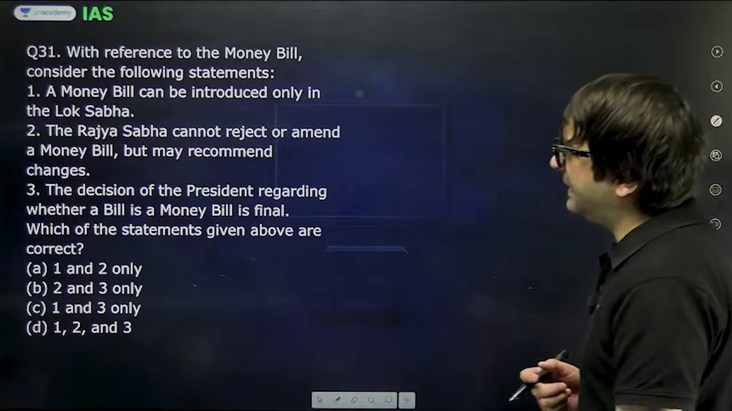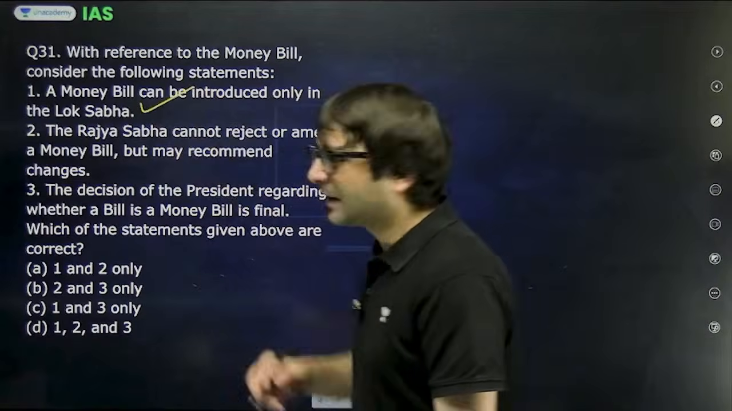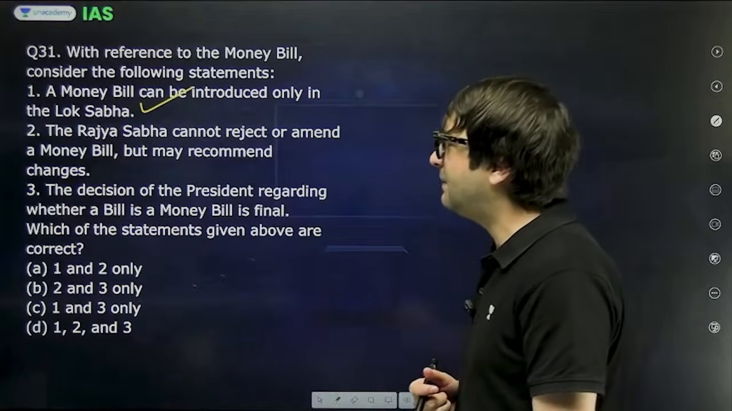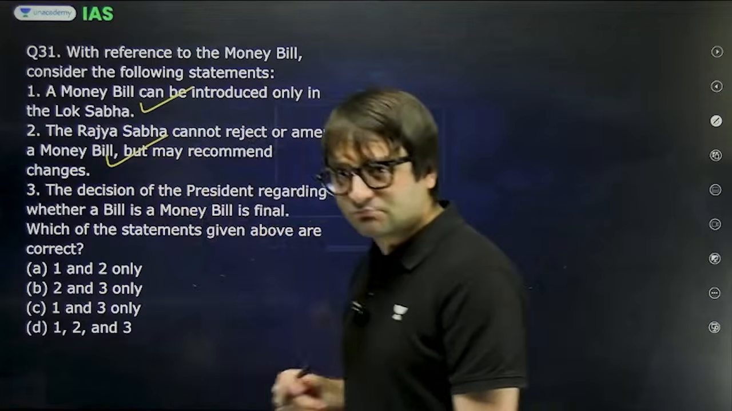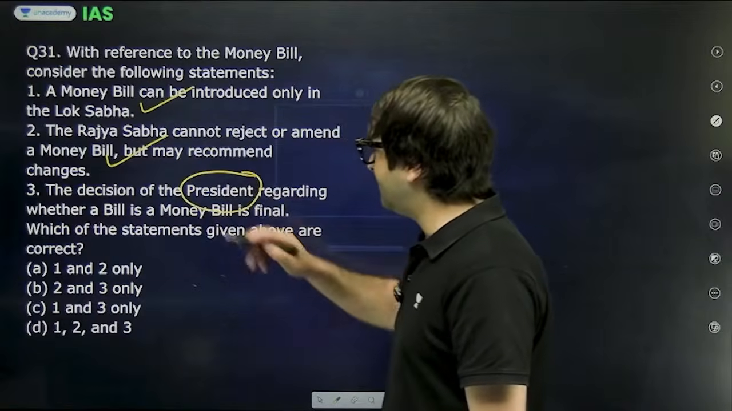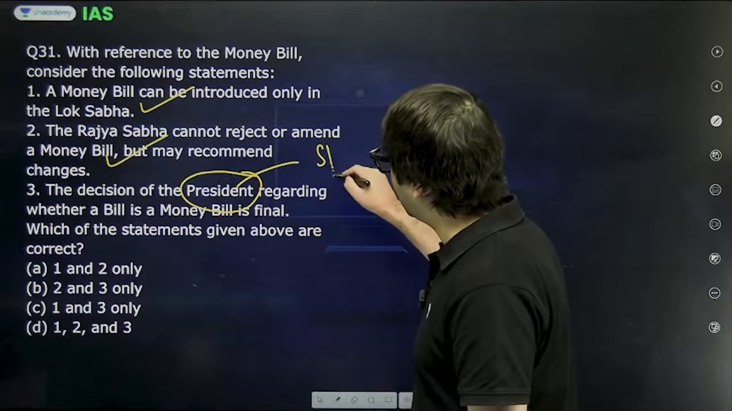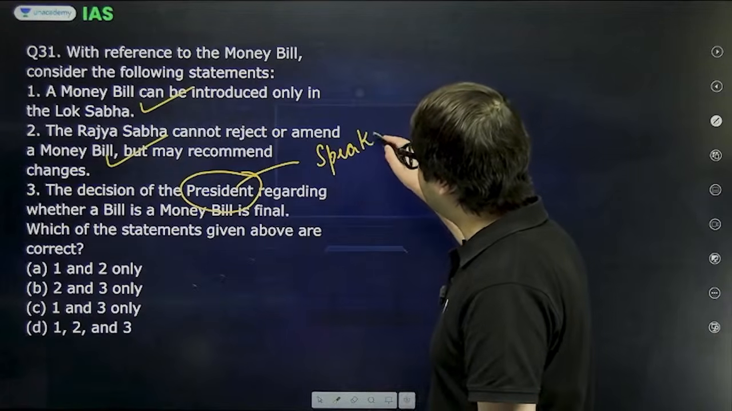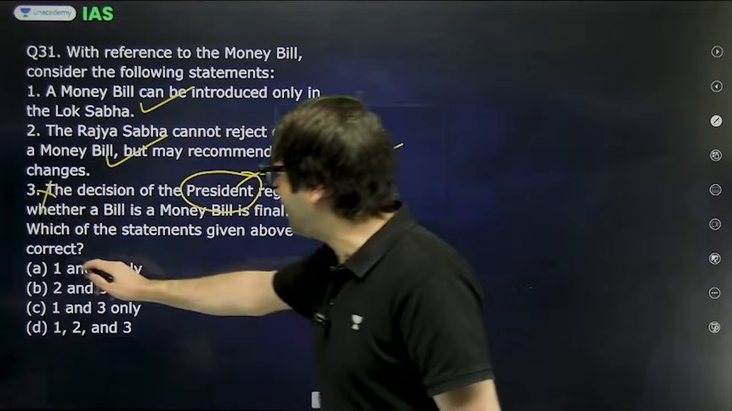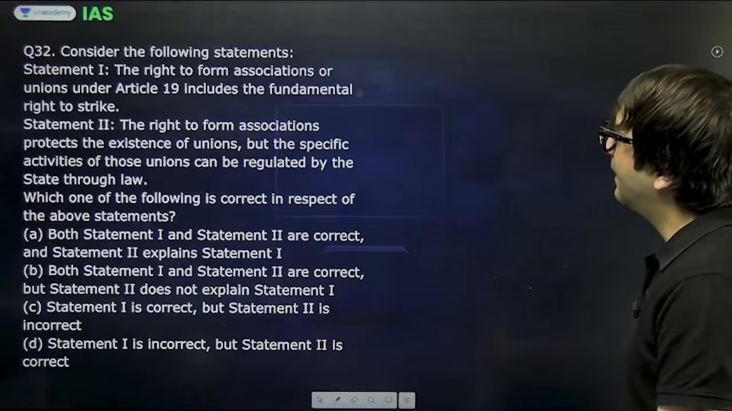With reference to the money bill, consider the following statements. A money bill can be introduced only in Lok Sabha. Correct? Article 109. Rajya Sabha cannot reject or amend a money bill but may recommend changes. Correct? The decision of the President regarding whether a bill is a money bill or not is final. The decision of the Speaker, according to the Constitution, is final. So statement 3 is incorrect. Which of the statements given above are correct? 1 and 2. A is the right answer.